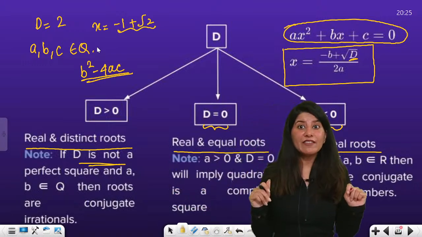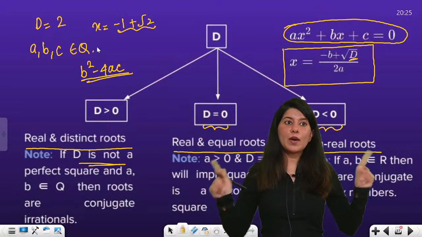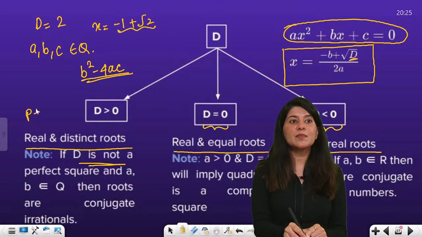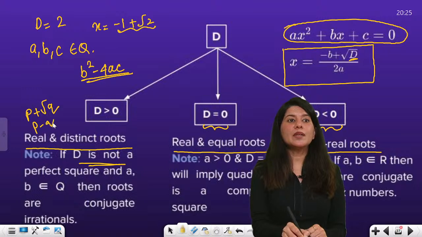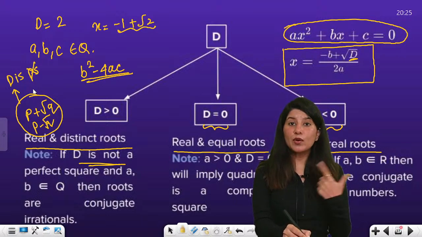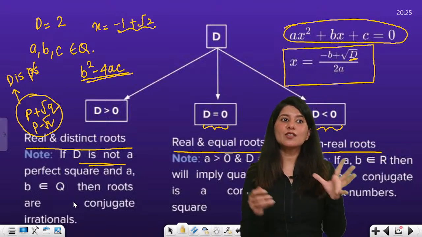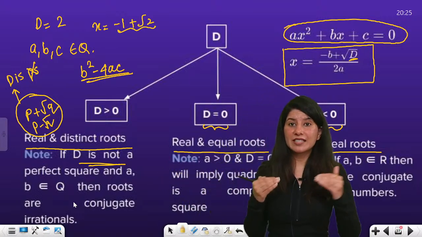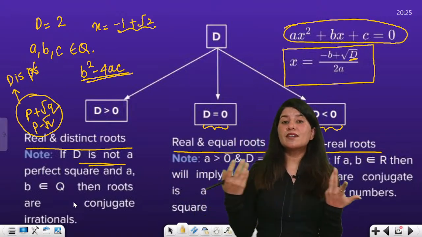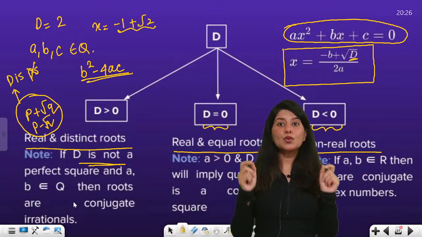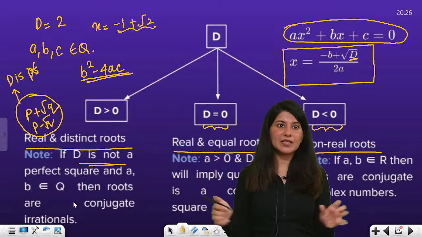then, if your discriminant is not a perfect square, your roots will be conjugate irrationals. That means if one root is p plus root q, the other root will be p minus root q. The condition is that d is not a perfect square, and the coefficients a, b, c are rational. In that case, you will get conjugate irrationals. And if your d becomes, for example, square root of 4, 16, 9, 25 or 100, then your roots will become rational. Okay, I hope this is clear.